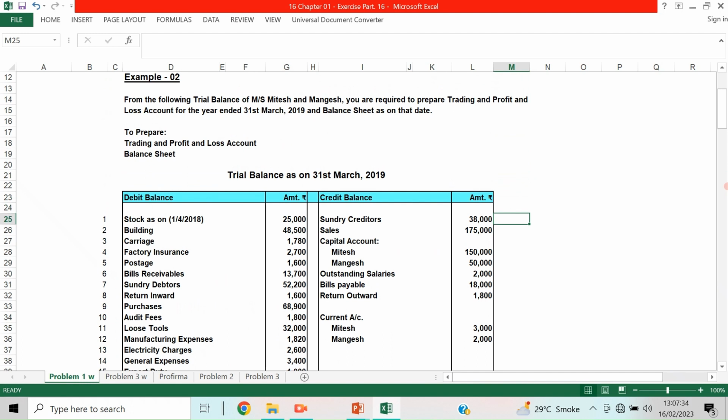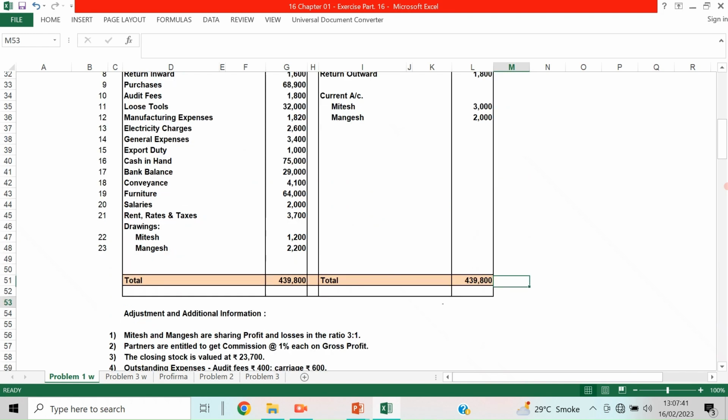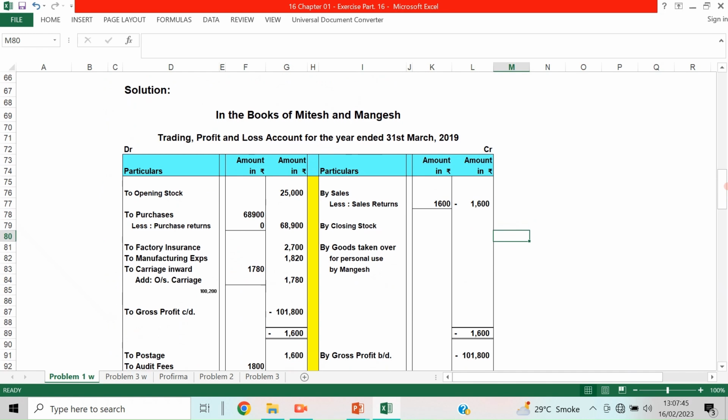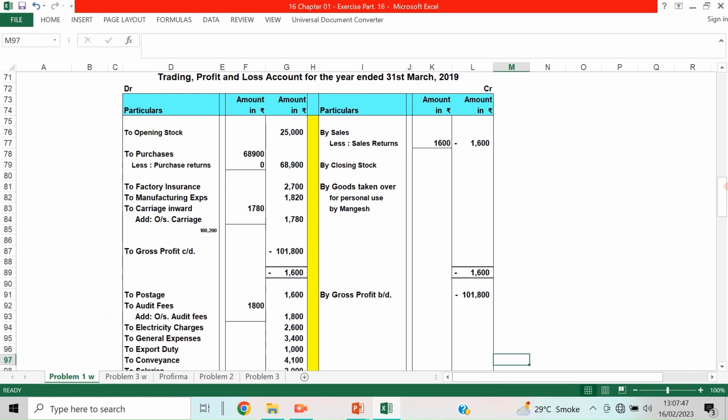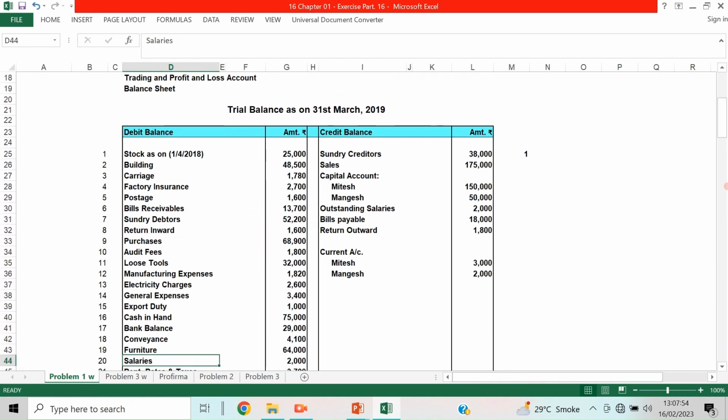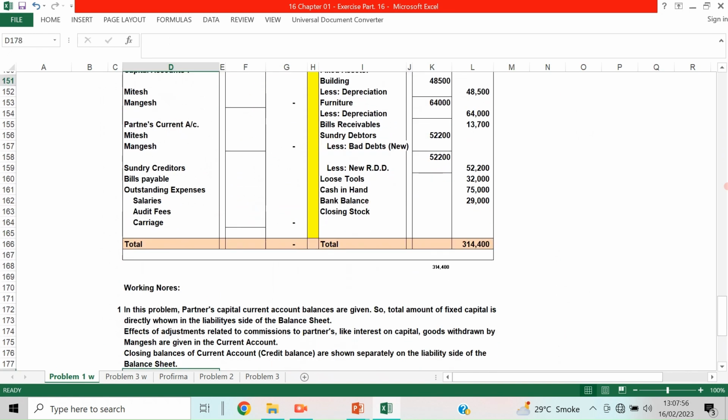Now come to the credit side. Sundry creditors is a balance sheet item, so it is taken directly. There are no adjustments and entries, so it will be taken directly to the balance sheet liability side. How much is it? 38,000.